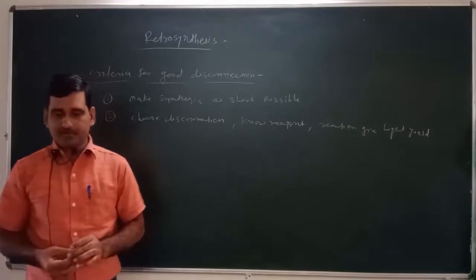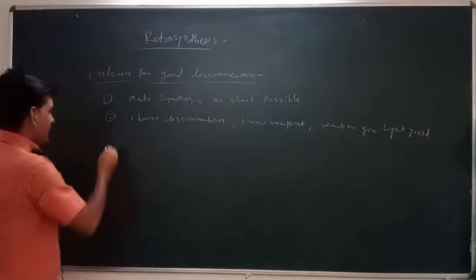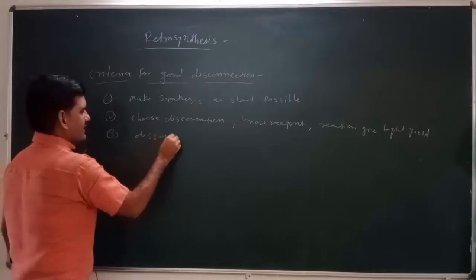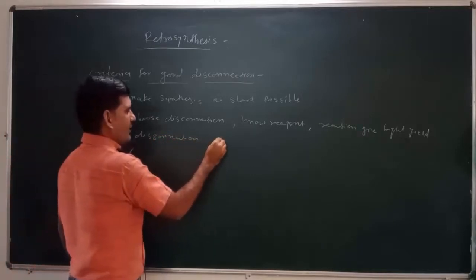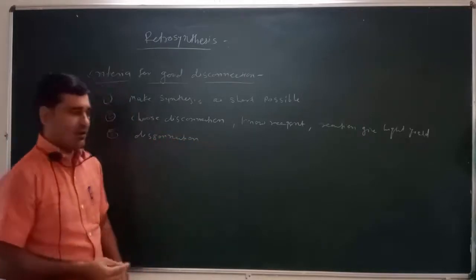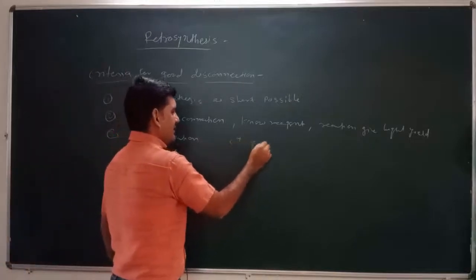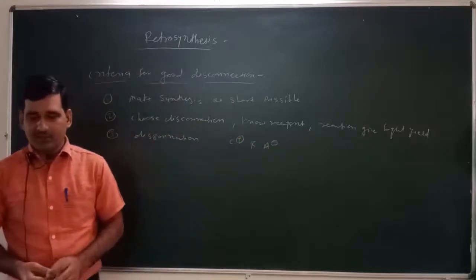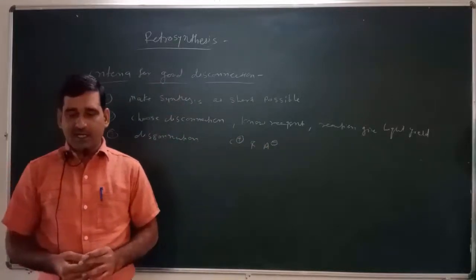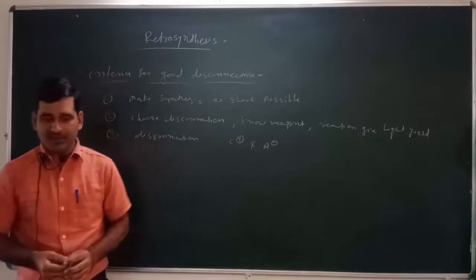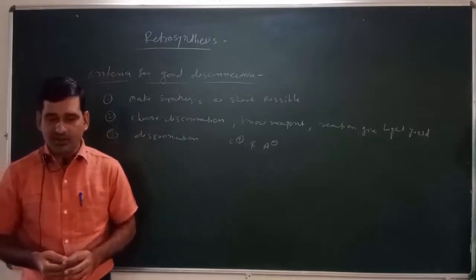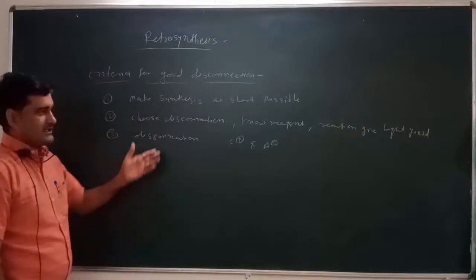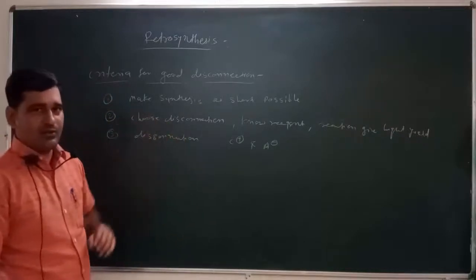Then the third: the disconnection will give a known, possible or logical cation and anion, in such a way that these are easily available, or a good carbocation or good anion. That means we have to disconnect the molecule in such a way that the synthons are good.